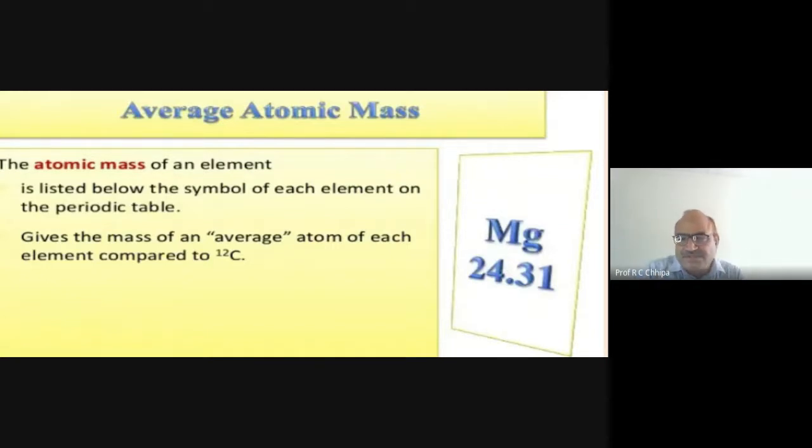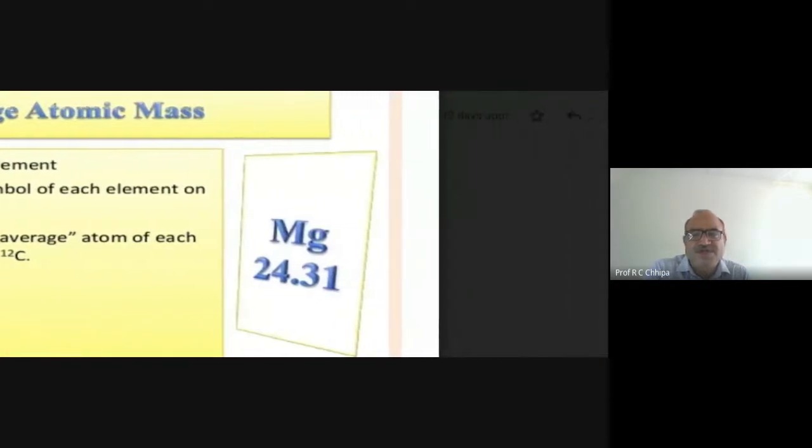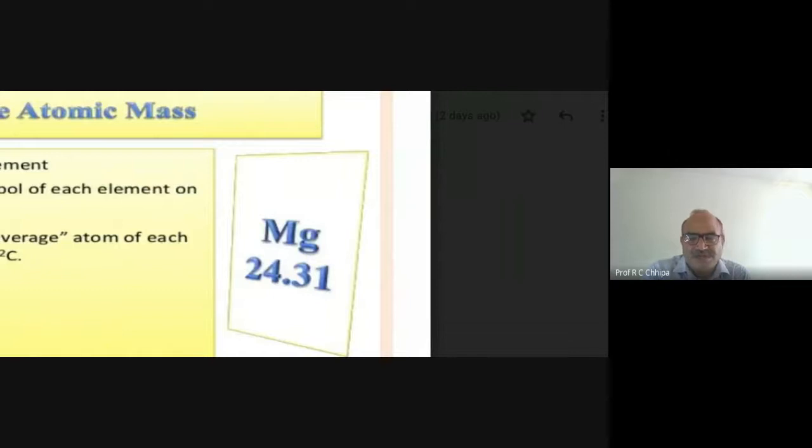So here we have the fixed amount, fixed unit, and that is carbon-12 as the base. In the carbon-12 nucleus, there are six protons and six neutrons, so the mass number is 12, and the number of electrons is six. By calculating this, we get the atomic mass, or atomic weight, and in the case of magnesium we get 24.31, which is a fraction.